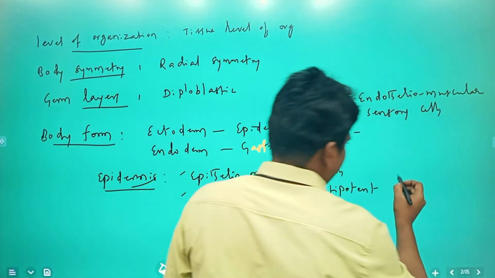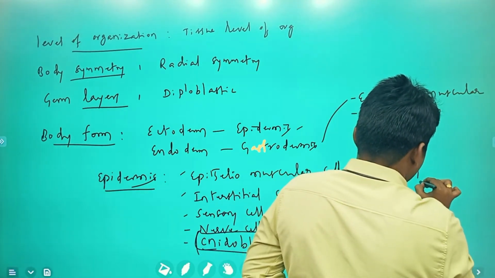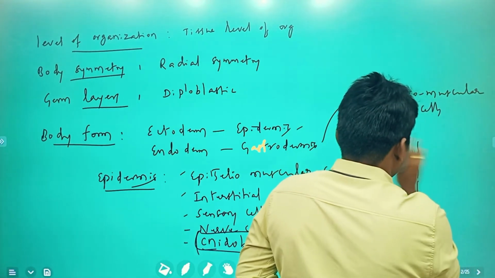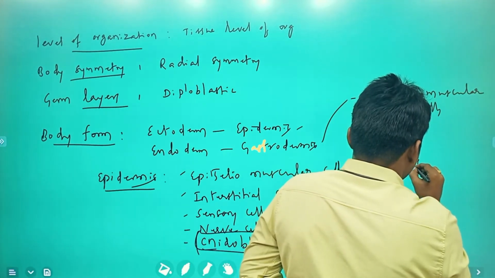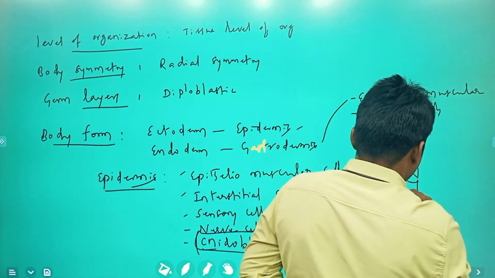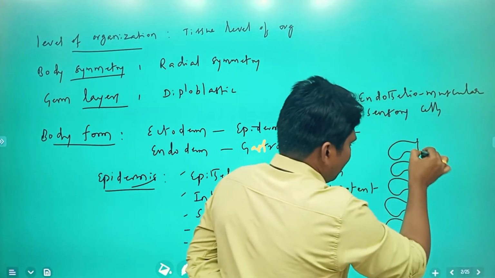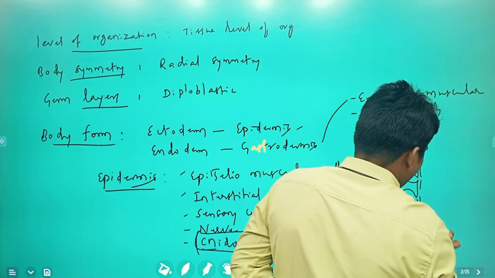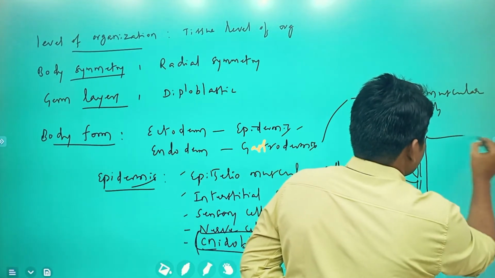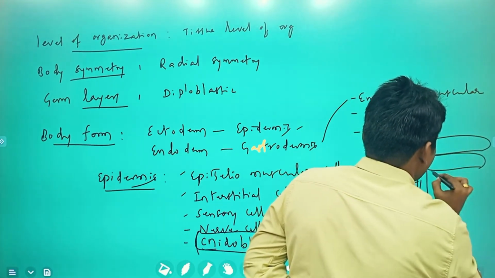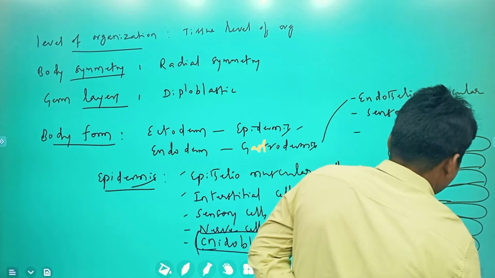If I take that particular structure, this is the epidermis, and from here onwards you can see the endodermis. This is the gastrodermis. In between, interstitial cells are present. In some regions, cnidoblasts are also present on the epidermis, and here are some neurons.